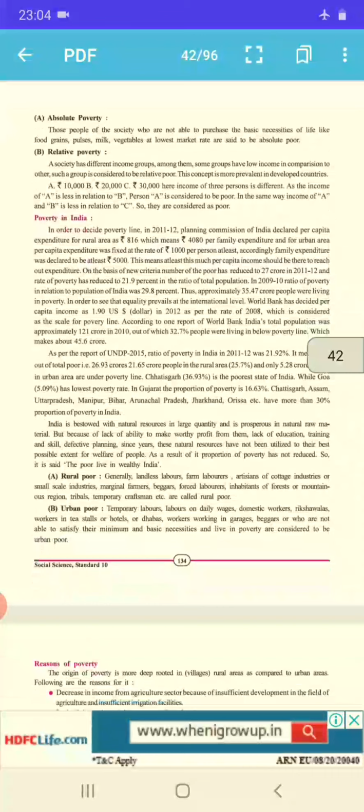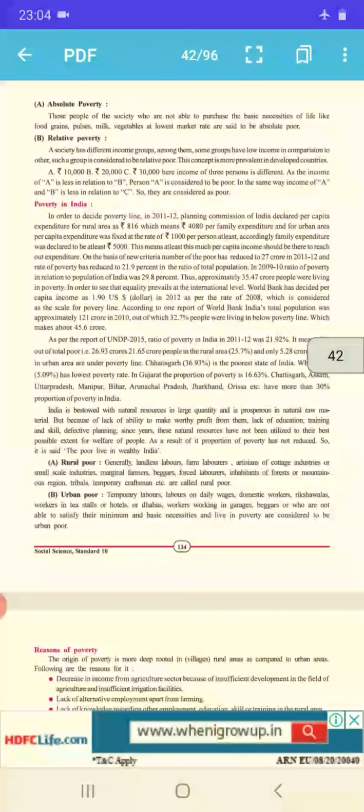Then, relative poor. Now, here, relative poverty goes with when a society has different income groups. We all know every person, every family has different income, and so it varies all over the country.